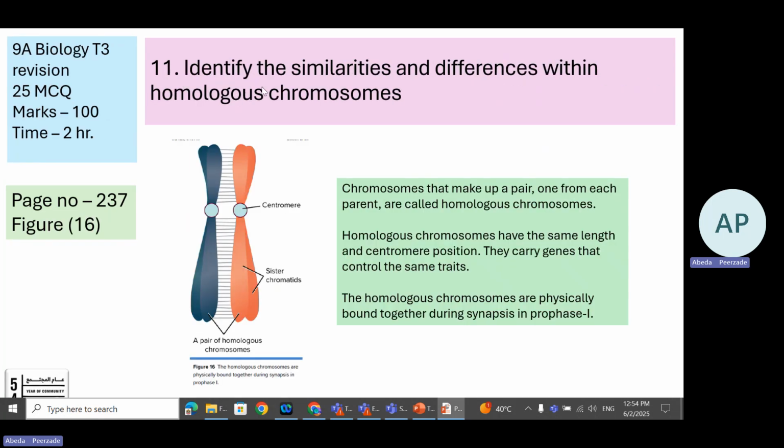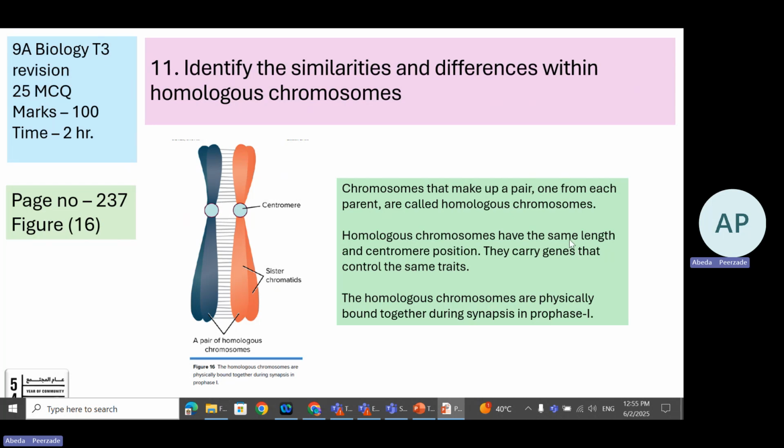Question 11, identify the similarities and differences within homologous chromosomes. To answer the questions on this learning objective, you should first know what homologous chromosome means. Homo means same. Chromosomes that make up a pair, one from each parent, are called homologous chromosomes.